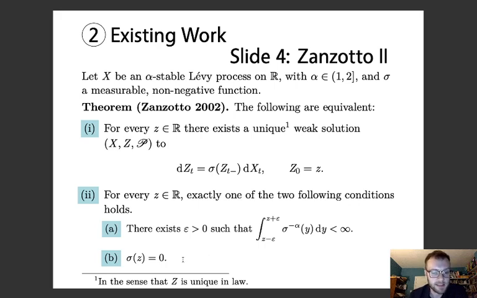Sigma being 0 corresponds to existence of the trivial solution, and integrability around the ball corresponds to existence of a non-trivial solution. And the fact that every z satisfies exactly one of these is what ensures that the solution is unique. So you can't have one or the other existing when issued from the same point.